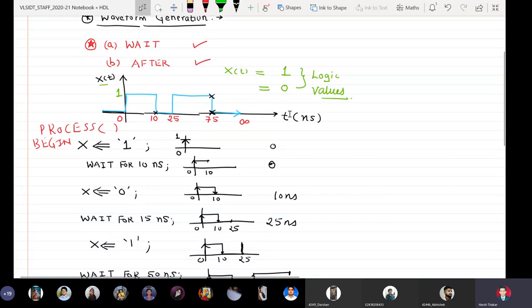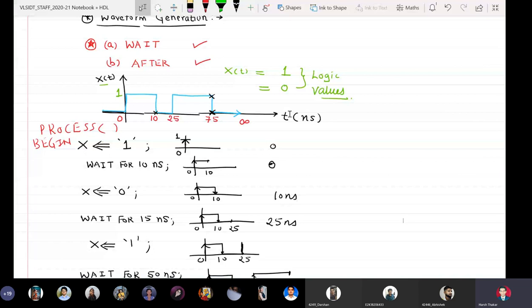If we read it verbally: x remains 1 from 0 to 10 nanoseconds. At 10 it becomes 0. For the next 15 nanoseconds it remains 0. At 25 nanoseconds it becomes 1, and it remains 1 for the next 50 nanoseconds. At 75 nanoseconds x becomes 0, and then it continues at 0 till infinity.